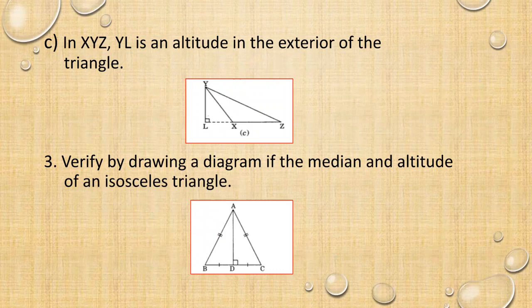Then we checked whether median and altitude are the same in an isosceles triangle. Clearly you have found that median and altitude both are the same.